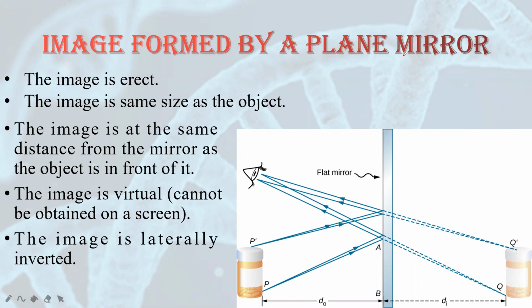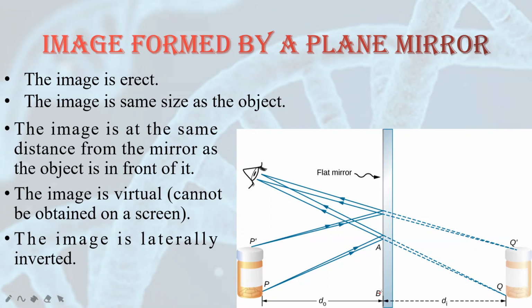The image will be of the same size as that of the object. The image is at the same distance from the mirror as the object is in front of it. You can see here, this is the object and this is the image. The object is kept straight. The image is also erect.